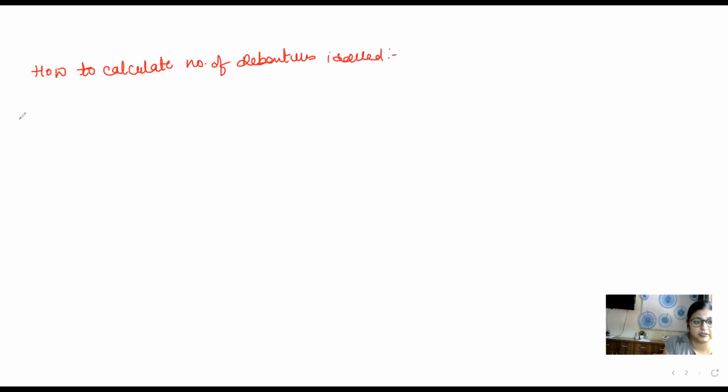Here the formula is, there will be two cases. Obviously at par you will not have to do this calculation, but still I will write. At par, at premium, at discount.